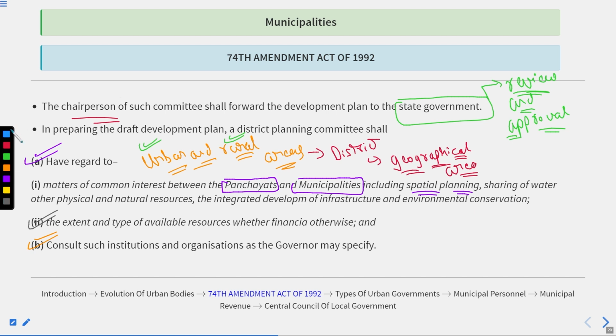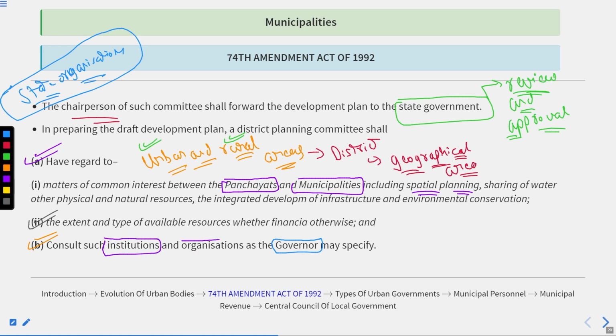Like if there is any state organization with which consultation is required, this is also specified by the governor. So the district planning committee is required to consult those particular institutions and organizations while formulating a development plan.